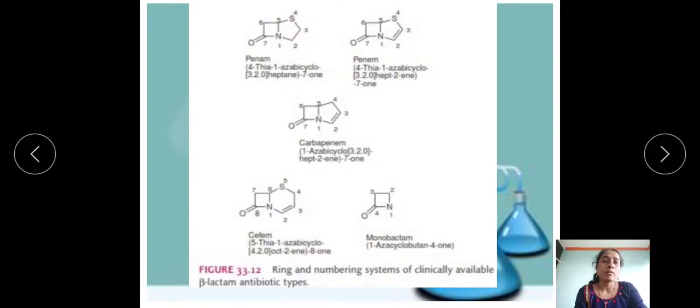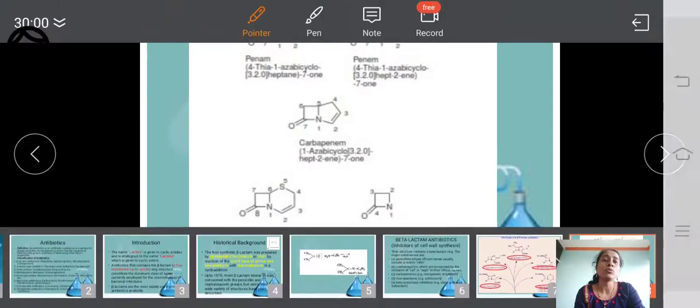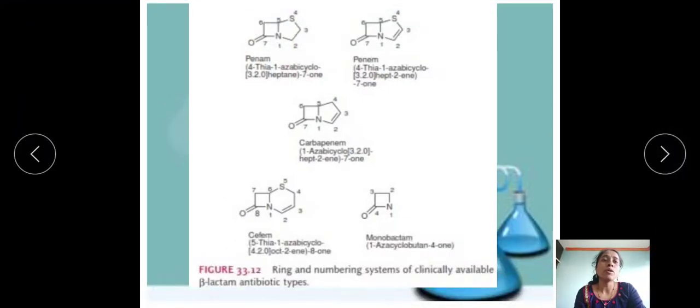Okay, so how is the numbering given to penam? We give the numbering from the aza, that is nothing but from this nitrogen. We put the numbering from nitrogen 1, 2, 3, then 4, 5, 6 and 7. A total of 7 carbon-containing alkane is heptane. So let's give the name to this penam: 4-thia, then 1-aza, bicyclo 3-2-0.